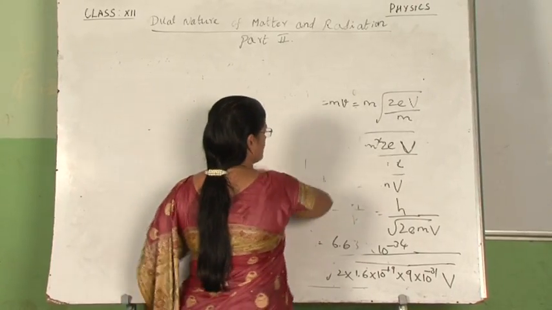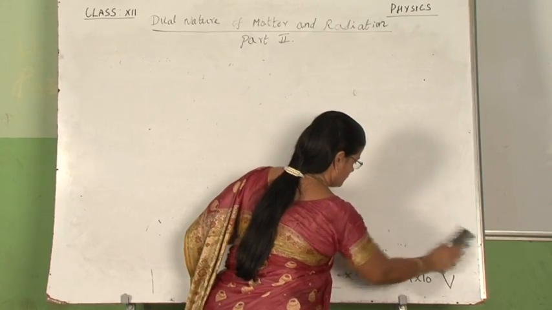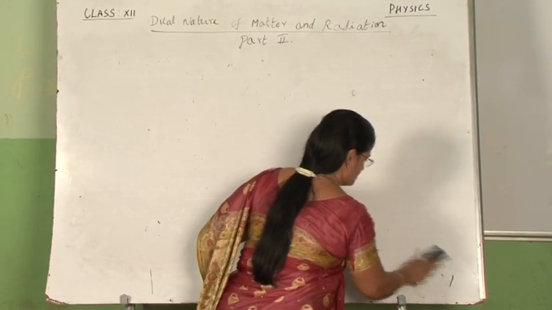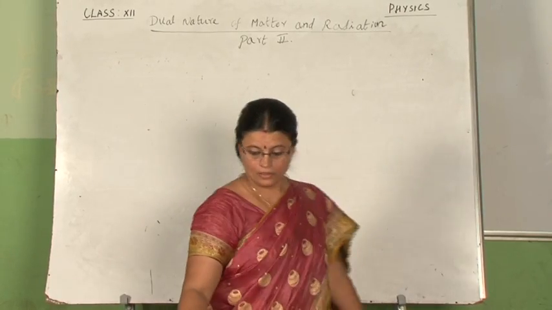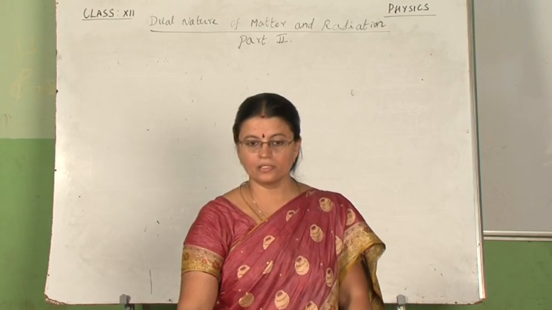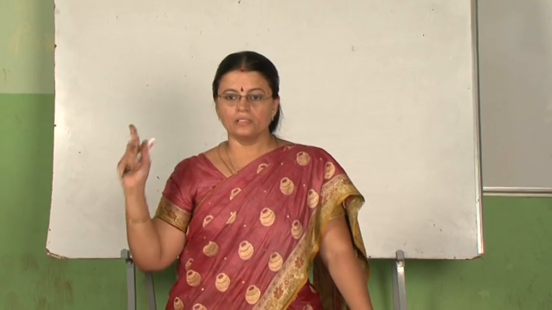Now, de Broglie gave this hypothesis of dual nature of matter. We know that in science any hypothesis will be accepted only if it is proved experimentally, and using mathematical equations it should be proved theoretically also. So this hypothesis given by de Broglie was proved experimentally by Davisson and Germer. So we will see next the Davisson and Germer experiment which gave support to the de Broglie hypothesis of dual nature of matter.